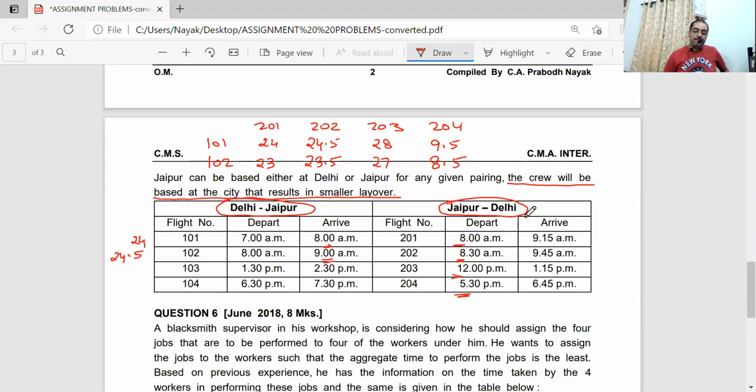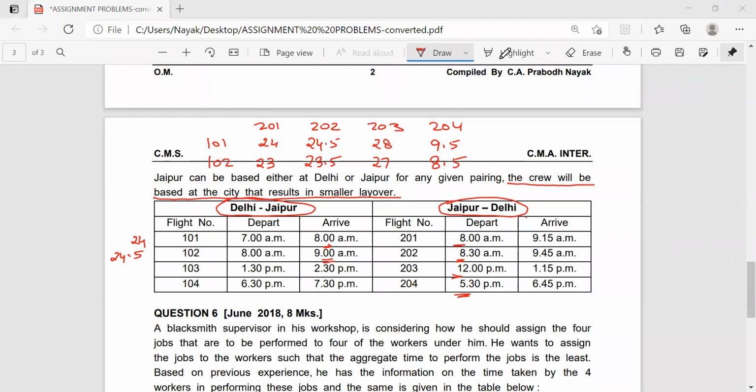In solving the problem, it is assumed that a plane flying from Delhi to Jaipur must come back to Delhi at the next available opportunity.